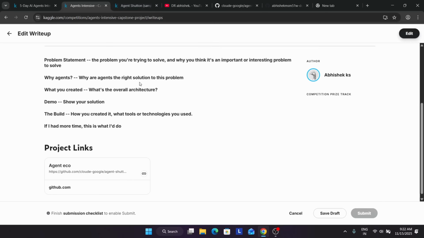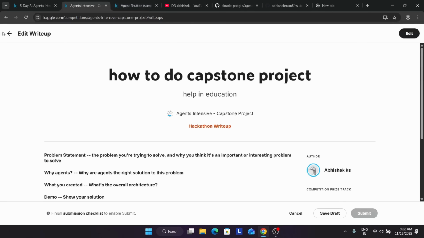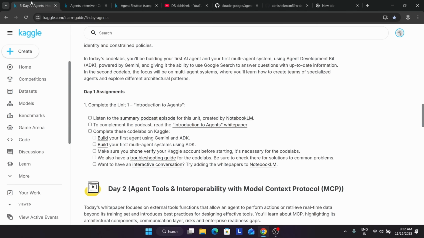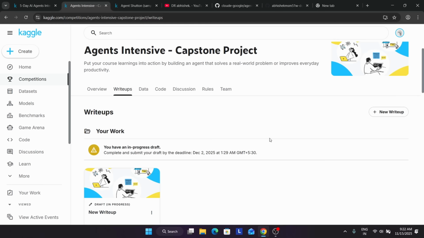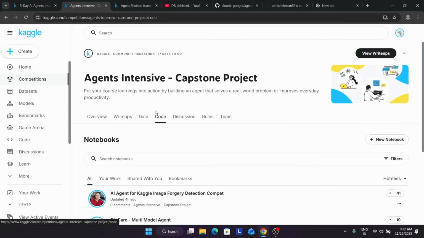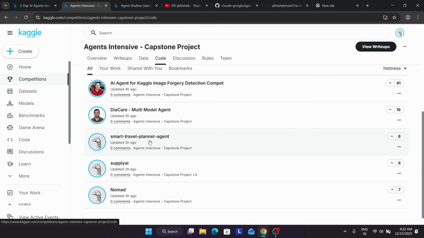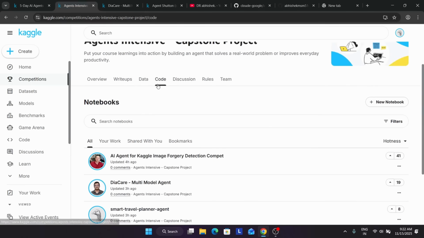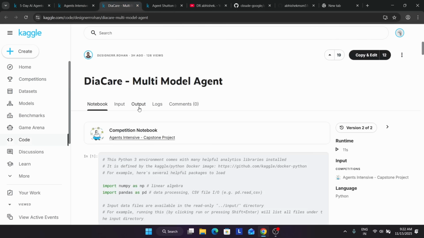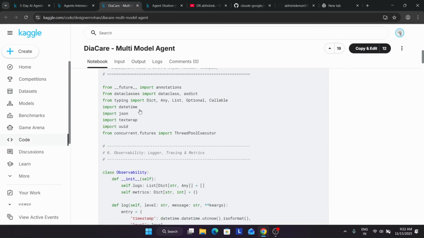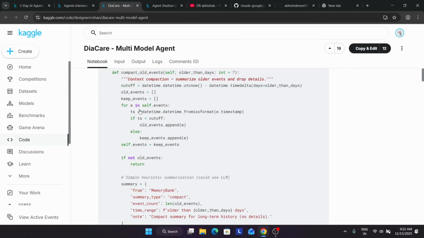If I am able to show the main process, if you come to the code you can see that people are submitting their agents. Here you can see this person has submitted. If you want to view the code, you can just check it, and here you can see that this is the code for the multi agent which he has built.